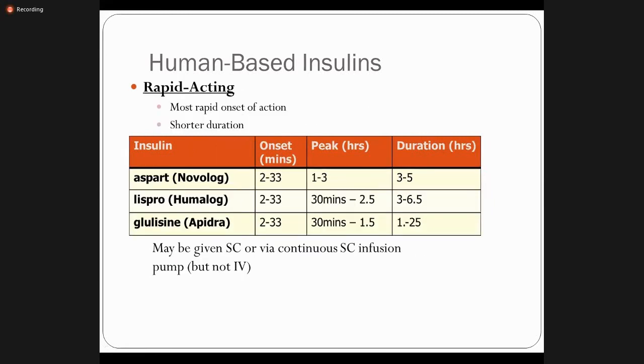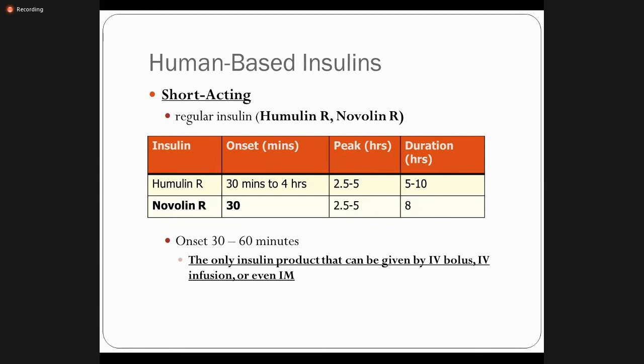In rapid acting, as you administer insulin, quickly it will show the level in the blood. So that is where rapid onset of action, 2 minutes to 33 minutes, right? And in case of this, it usually requires slightly more time, 30 minutes, half hour is required to reach the blood level, right?